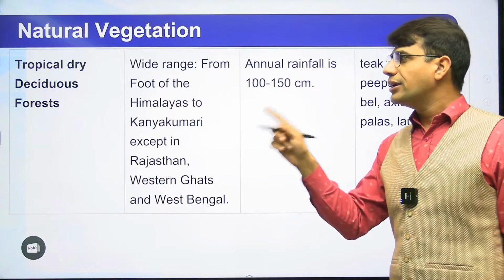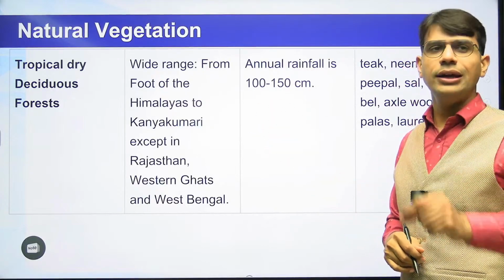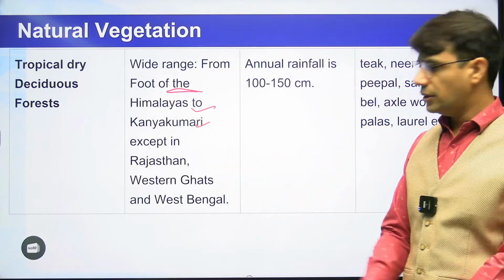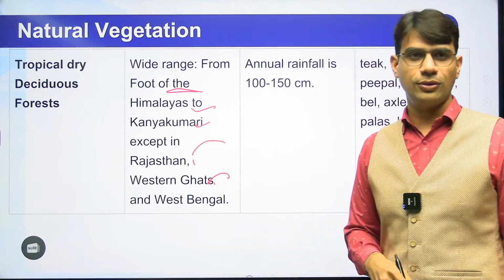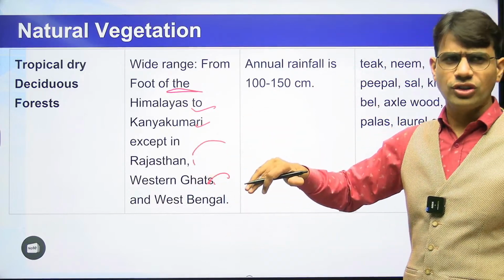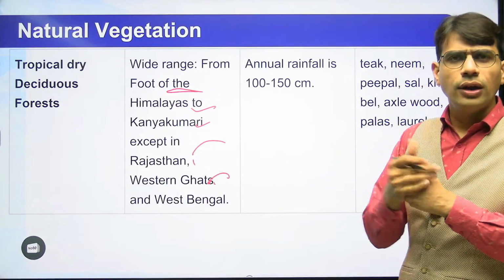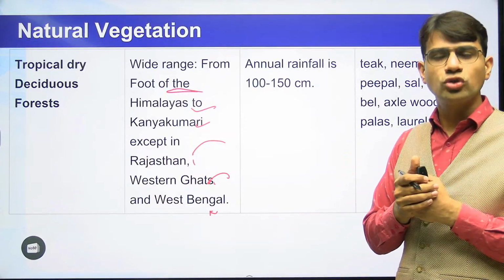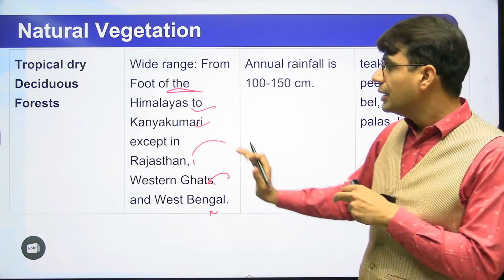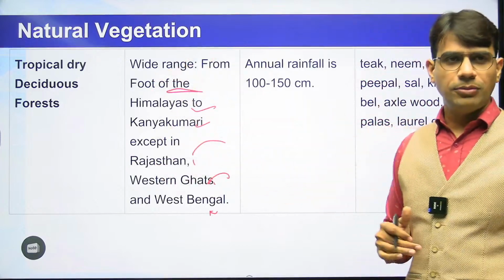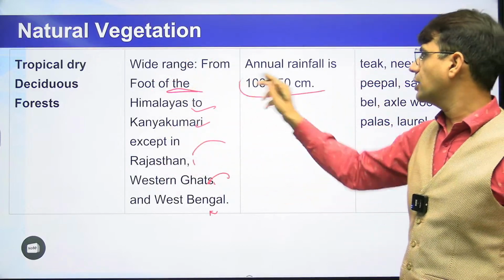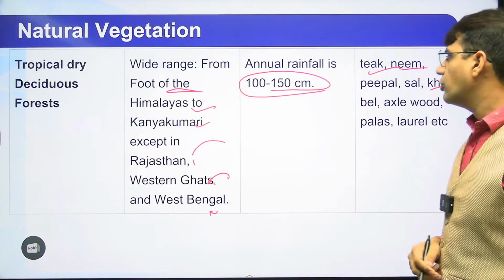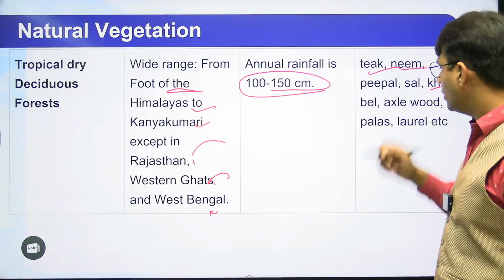Next है tropical dry deciduous forest. So it's a wide range from the foot of the Himalayas to Kanyakumari. It is not found in Rajasthan and the Western Ghats in West Bengal. These are the areas जिनके अंदर अलग-अलग trees होते हैं. जैसे राजस्थान है तो आपके क्या होंगे? Thorny forest होंगे. यहाँ पे क्या होगा? आपके basically सुंदरबन forest होंगे. तो वो एक अलग type हो जाती है. So except this region, everywhere it will be found. They have lesser rainfall, like 100 to 150 centimeter of rainfall. ठीक है? And then teak tree, neem tree, peepal tree, axle tree, these are abundantly found over there.